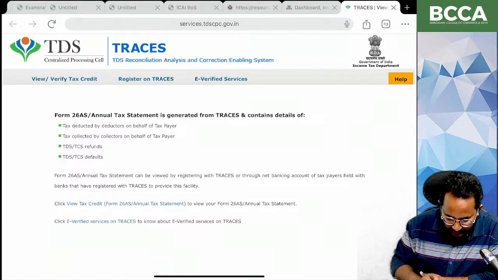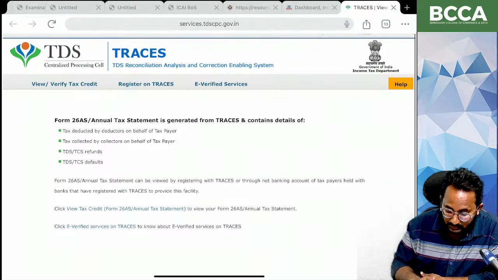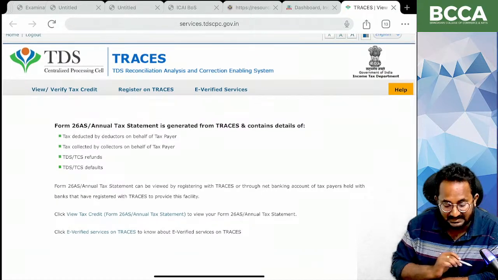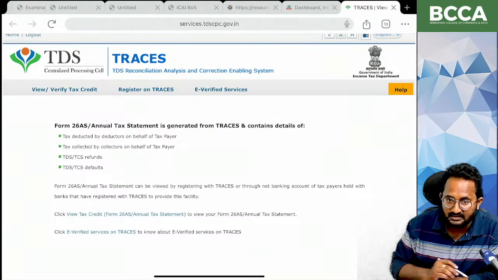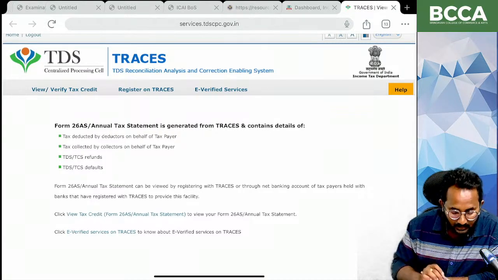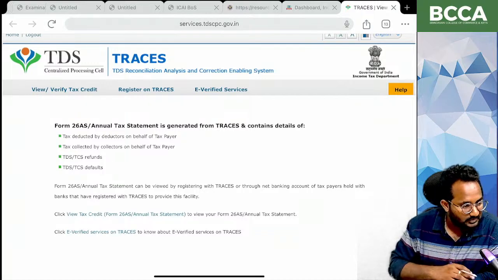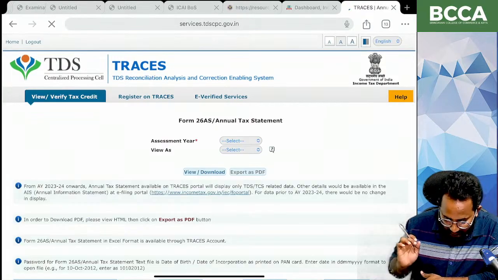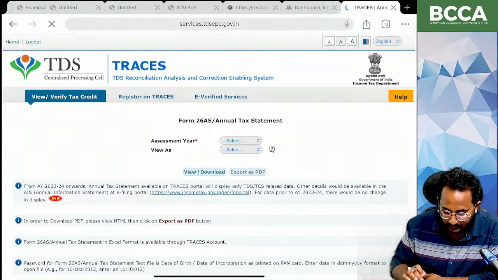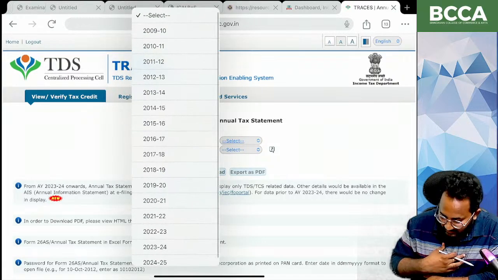So there is an option. Yes, you are going to that, what, ma? Another website, that is TRACES: TDS Reconciliation Analysis and Correction Enabling System. This site is maintained by the government's TDS Centralized Processing Cell. Yes, if you click on that, what, ma, the 26AS form assessment years, we have to click on that.